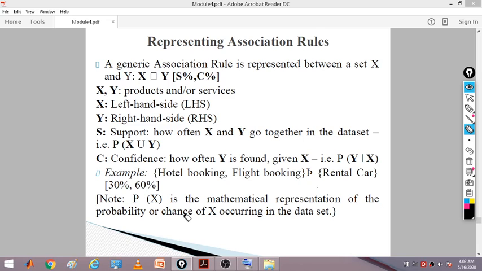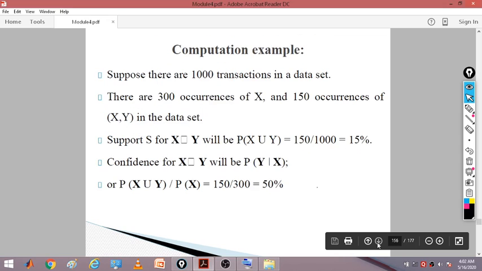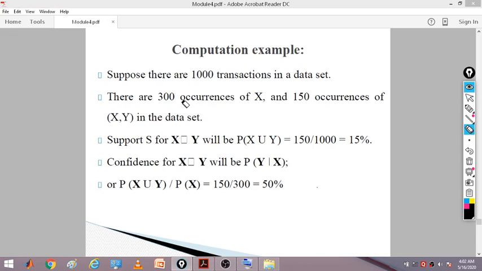P of x is the mathematical representation of the probability, the chance of x occurring in the data set. You know probability better from mathematics and statistics. Suppose that there are 1000 transactions in a data set, with 300 occurrences of only x, and 150 occurrences of x and y together in the data set.